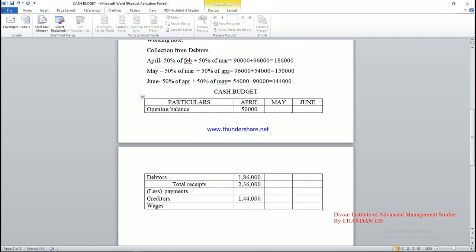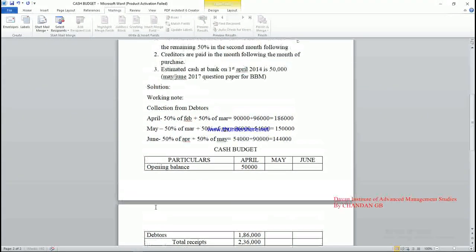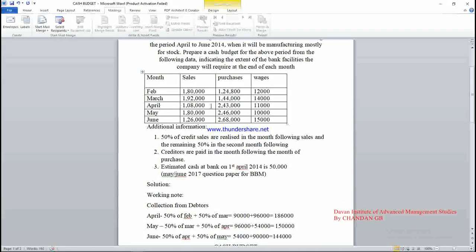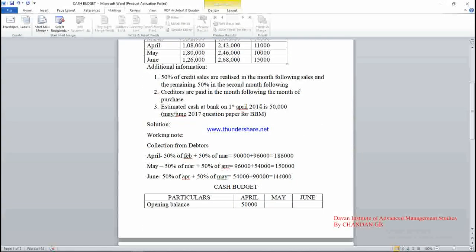The wages amount is 11,000 rupees. Check the question. There is no adjustment regarding expenses, so we are paying only the wages of 11,000 in April. Clear? Okay.